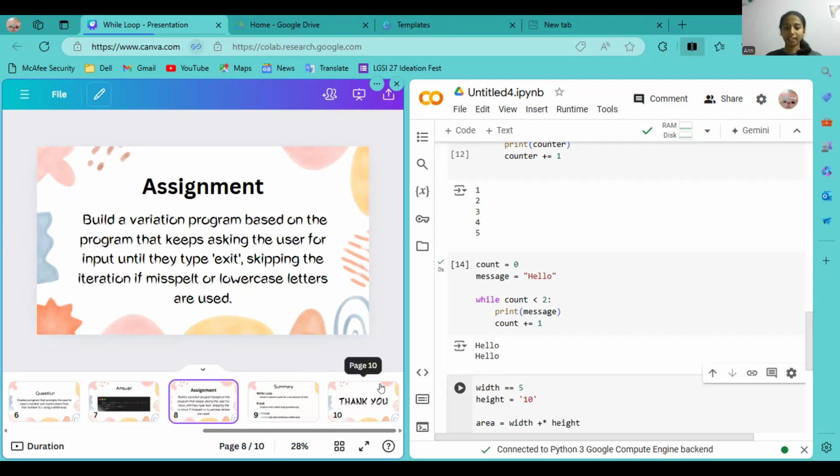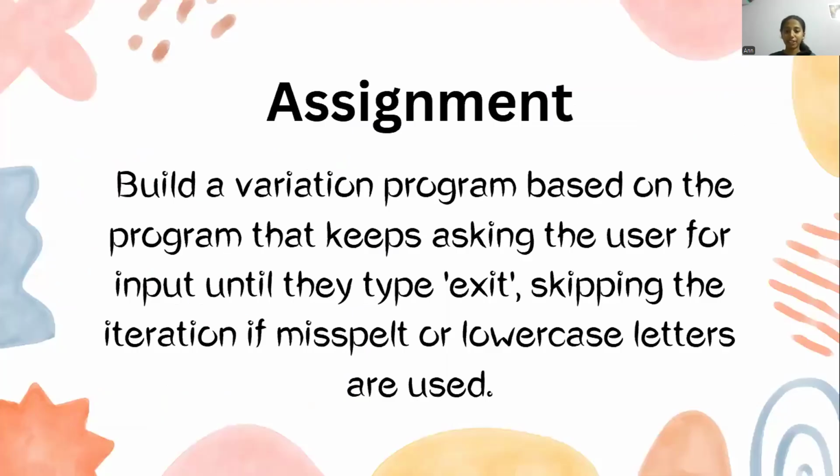Okay, I'll just explain what the assignment is again. This week's assignment is, as you can read here, you should build a variation of the program that keeps asking the user for input until they type exit. Until they type exit, that's the most important part.